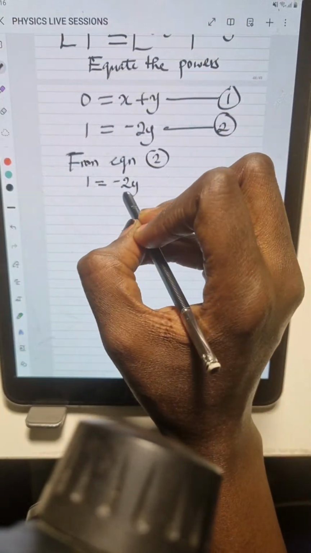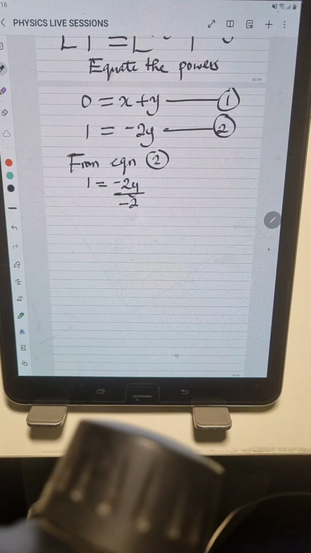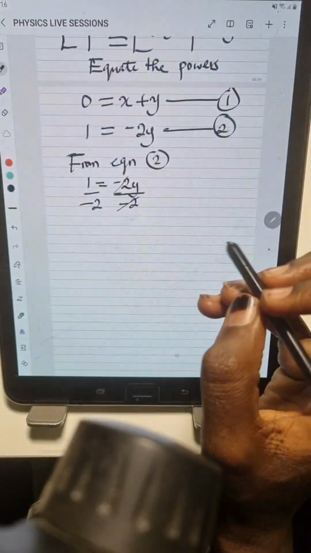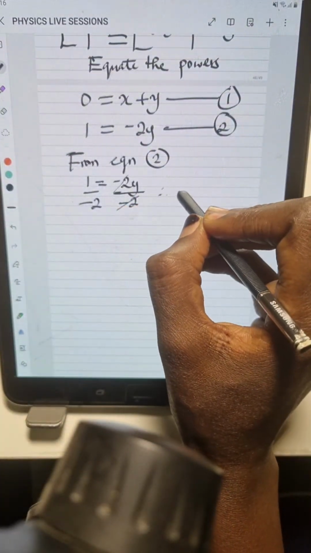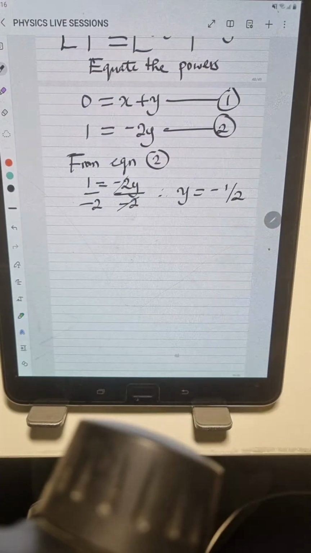To get the value of y, what do we do? We divide both sides by minus 2. So minus 2 cancels out here. So we are left with what? y is equal to minus 1 over 2. So we've gotten the value for y.